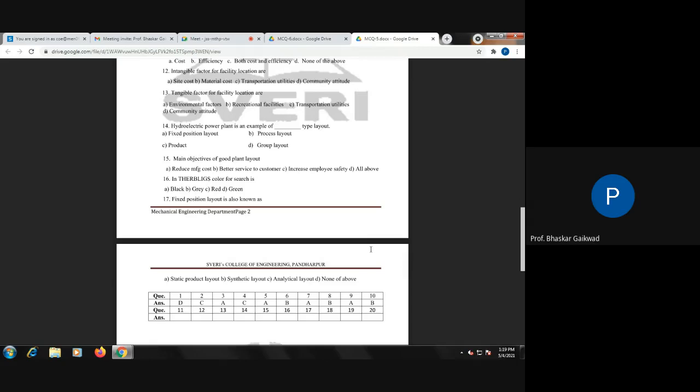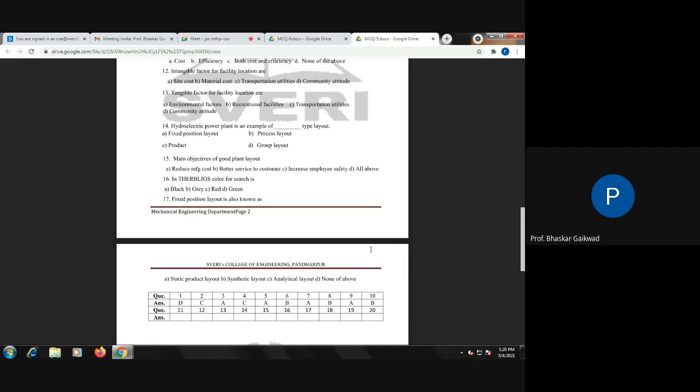And what is the other name for product layout? Line layout. Process layout, the other name is functional layout. Fixed position, the other name is static layout. And cellular layout is also called group technology layout. Like these, names are there.